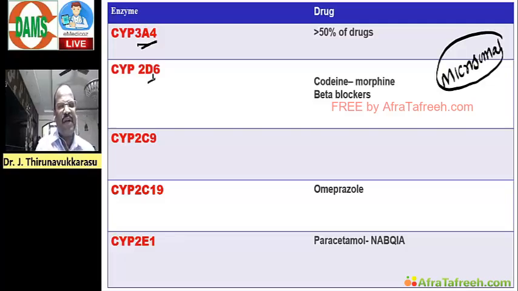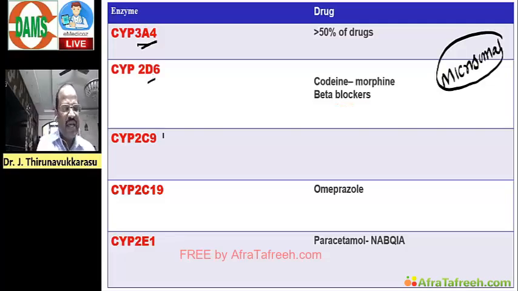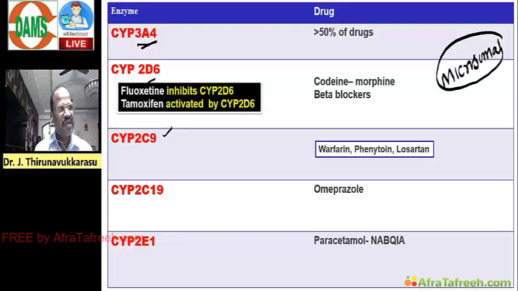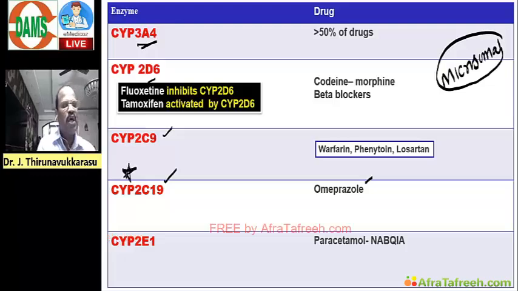CYP2D6 is involved in metabolism of codeine, beta blockers. CYP2C9 is involved in metabolism of warfarin, phenytoin, losartan. CYP2C19 is involved in omeprazole metabolism. This is a very important must-note point. That is, omeprazole, a proton pump inhibitor, inhibits CYP2C19 activity.